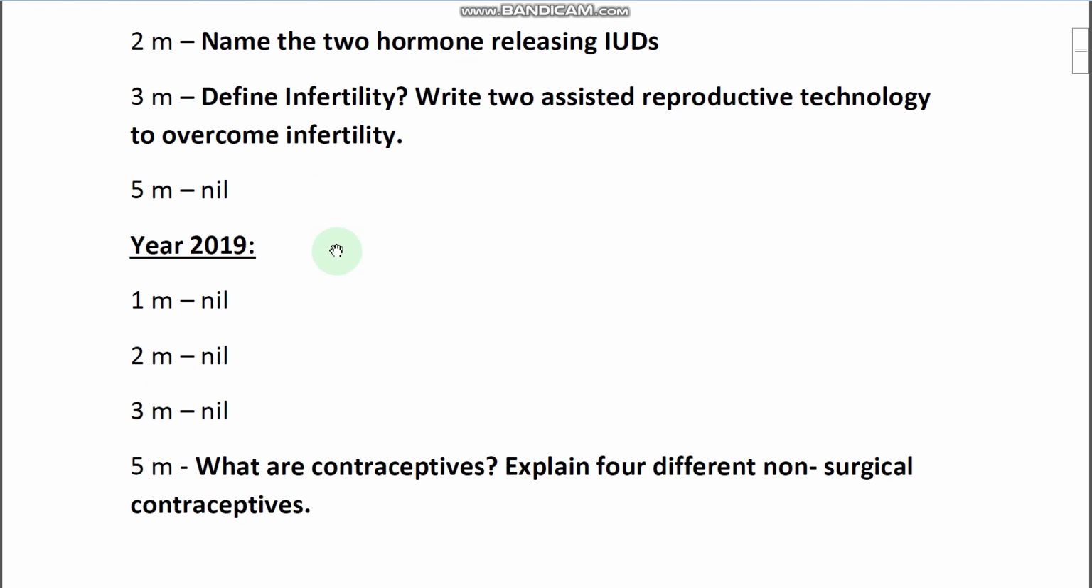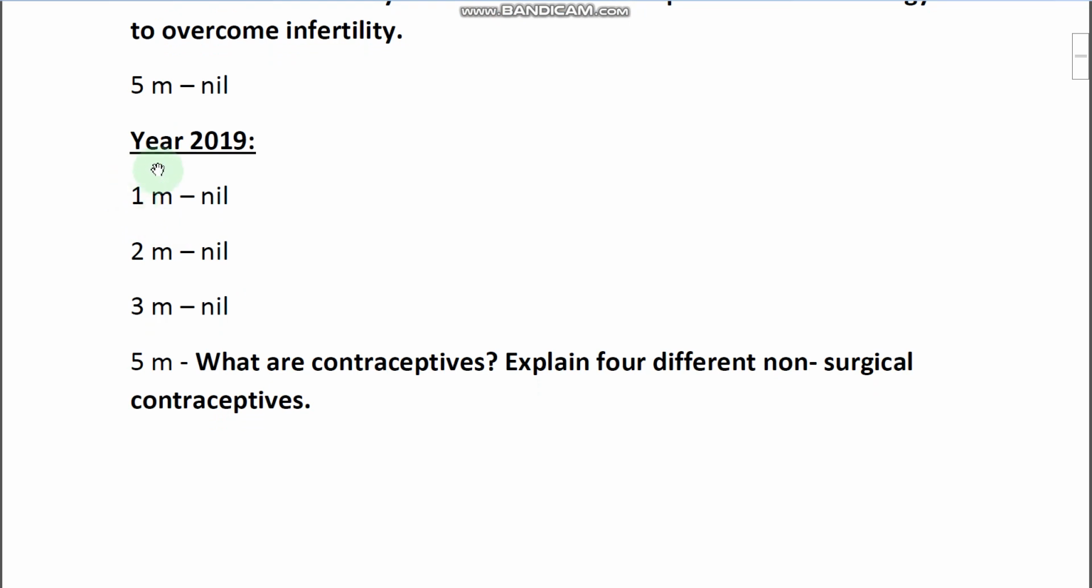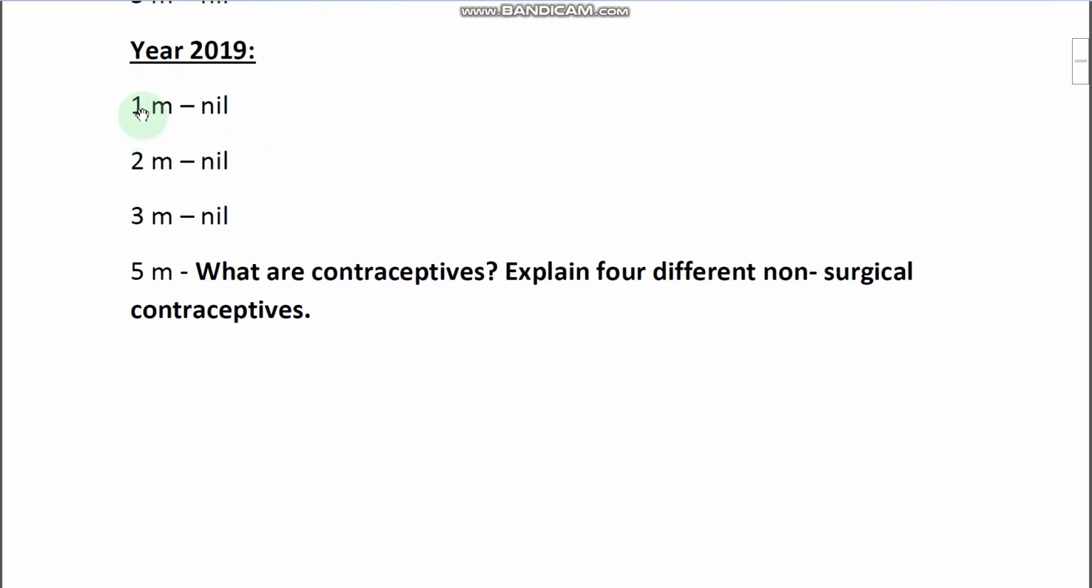It is a small chapter and you can easily get 5 marks from it. Next, in year 2019, the 1 mark section had none, the 2 mark section none, the 3 mark section none, and in the 5 mark section: